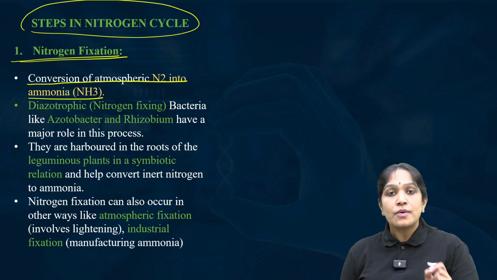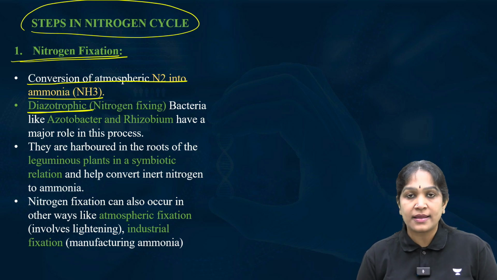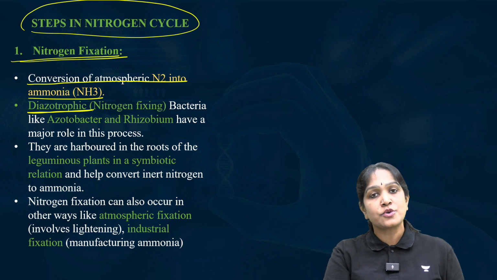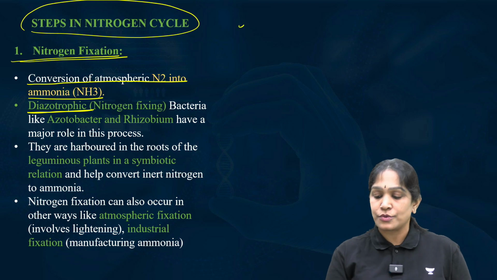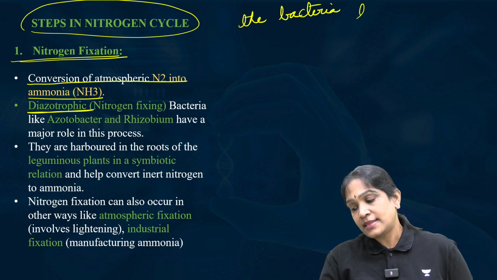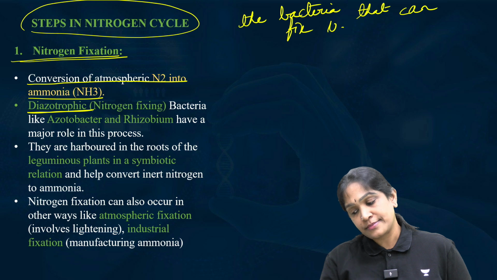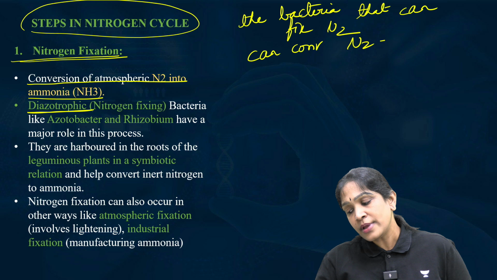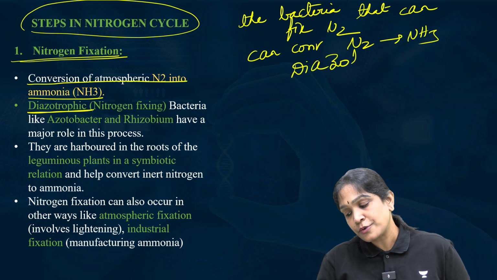Okay. Who can convert this? Diazotrophic bacteria. What do you mean by diazotrophic bacteria? The bacteria that can fix the nitrogen. It means the bacteria that can convert N2 into NH3 are called diazotrophic.